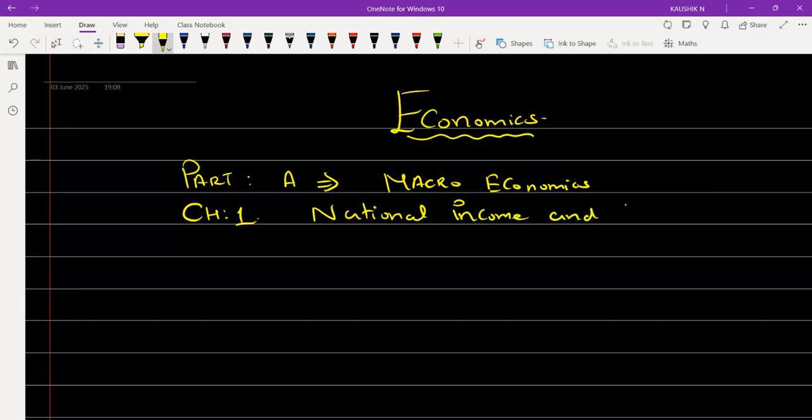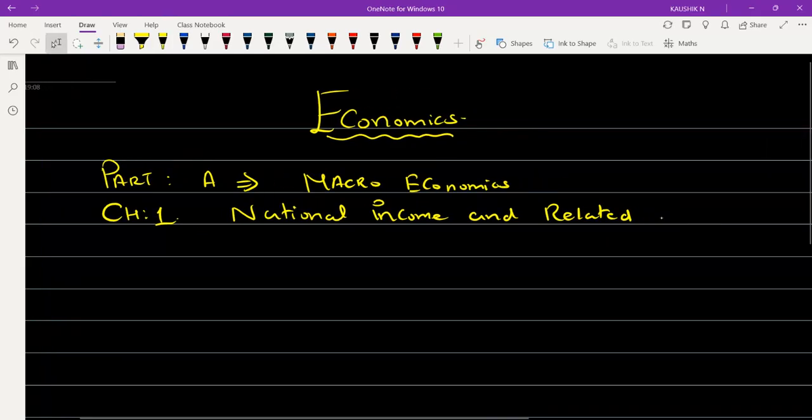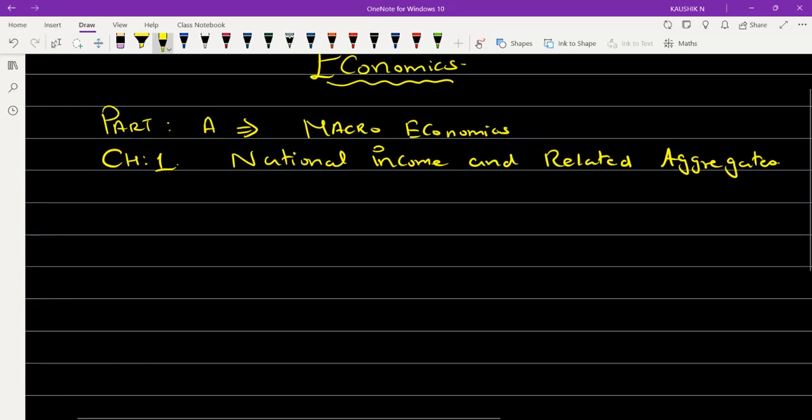National income and related aggregates. So, under this topic, okay, what we are going to discuss. First, we are going to see about the sectors.